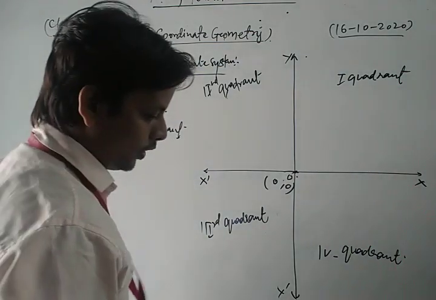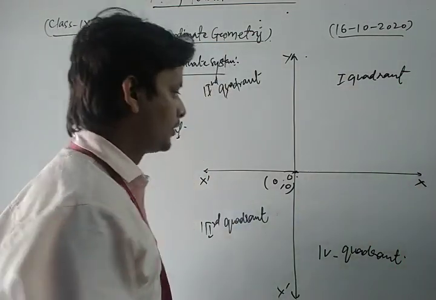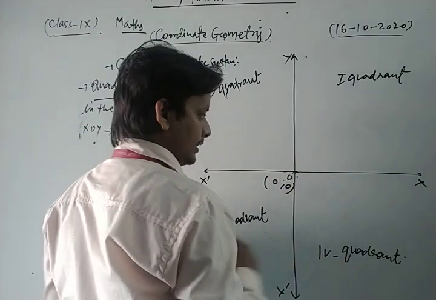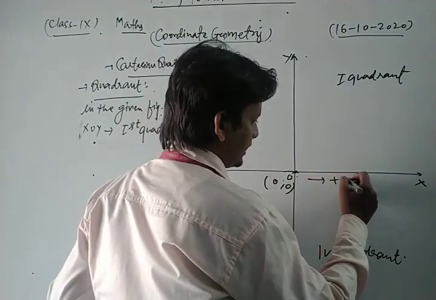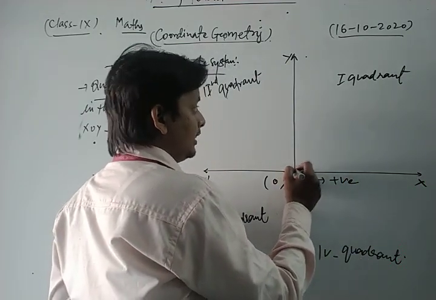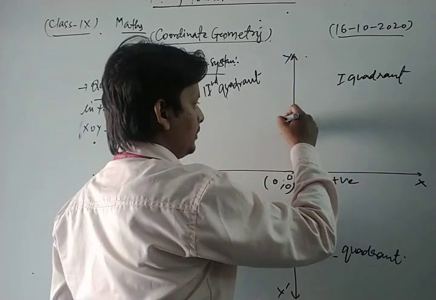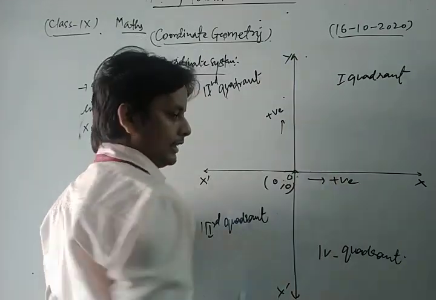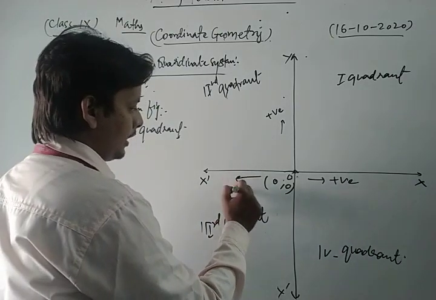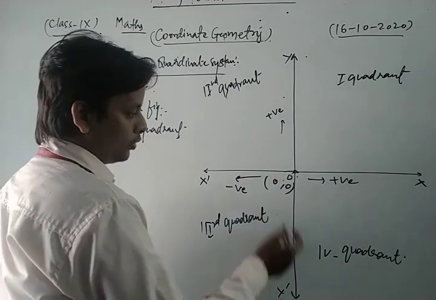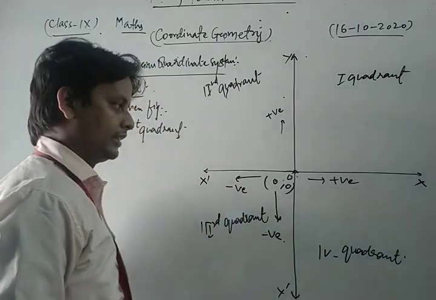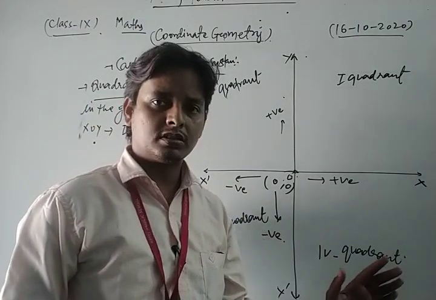One important thing is that from the origin, the right side of the x-axis is the positive direction of the x-axis, and upward is the positive direction of the y-axis. From the left of the origin is the negative of the x-axis, and below the origin is the negative of the y-axis. So these are some important concepts.